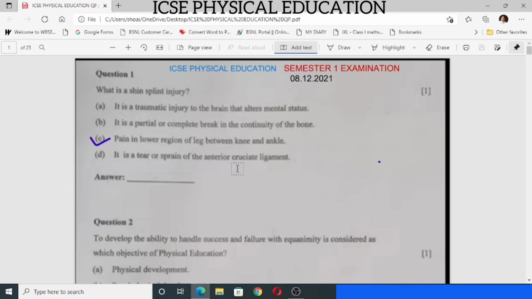ICSE Physical Education Semester 1 examination question paper along with the answers. Okay, so I have already ticked the answers for you all. Question number 1, what is a shin splint injury? The answer is C, pain in lower region of leg between knees and ankle. Okay, C is the correct answer.